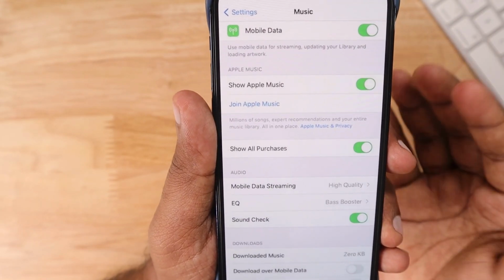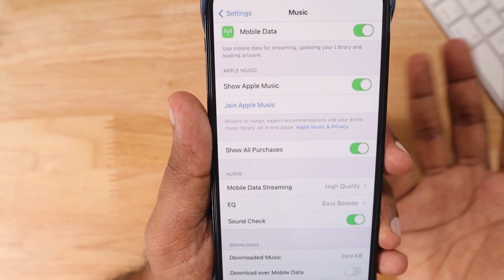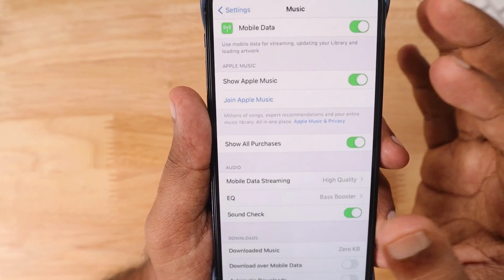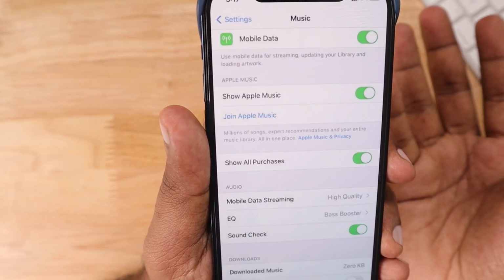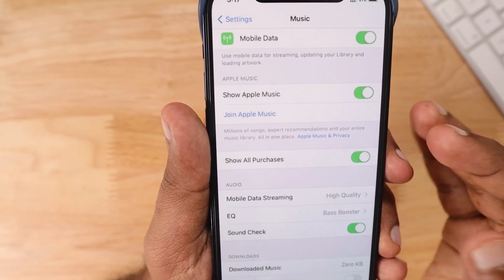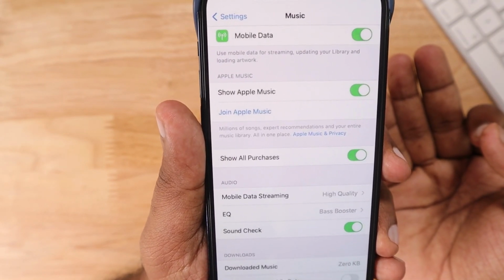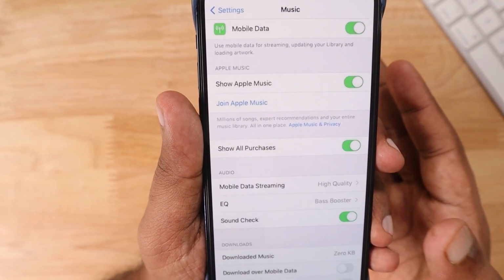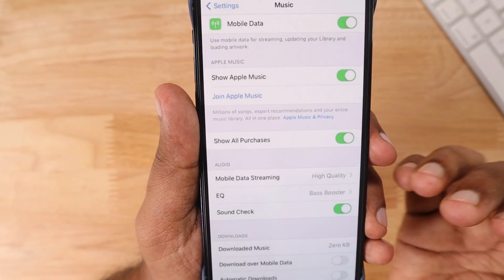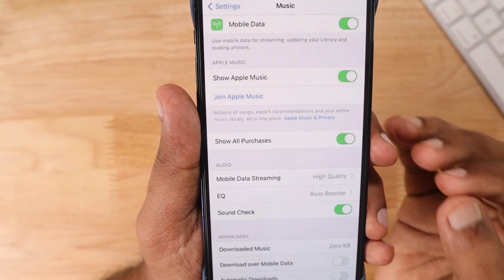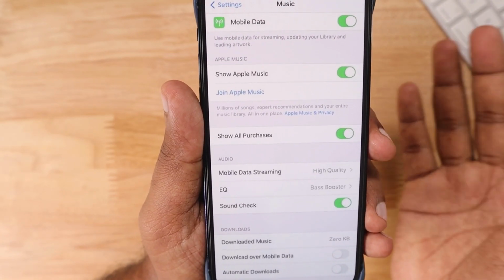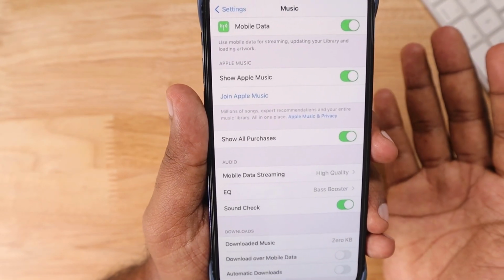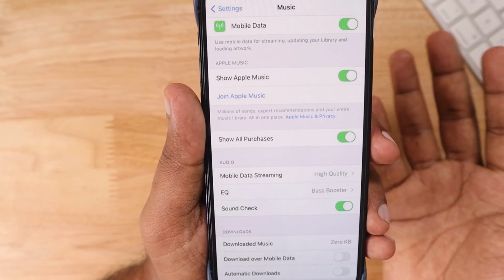So if you're a beginner, like if you're new to the iPhone, iPad and this kind of things, then make sure that you have an active subscription. For Apple Music, they normally give like a 3 months trial version, so you can take a trial version for a spin and see whether the lossless audio and Dolby Atmos with your AirPods or Beats headphones, any compatible headphones, whether it is worth it or not. So based on that, you can continue after the trial, or you can simply stop using the Apple Music. So the choice is always yours.